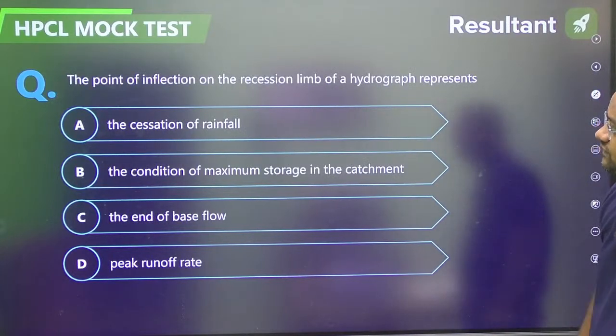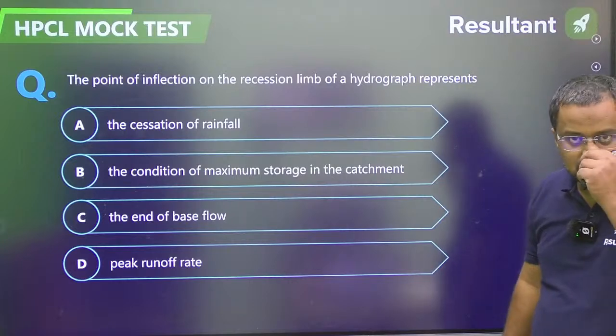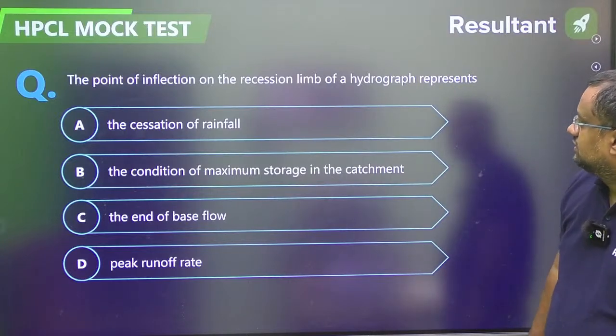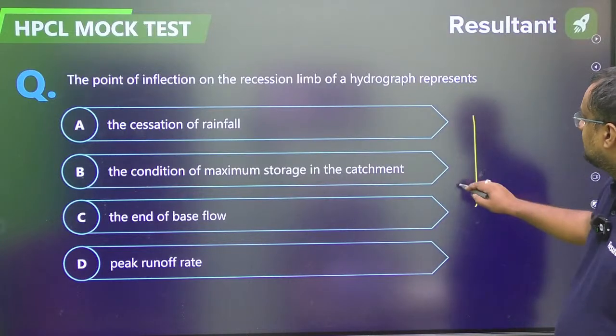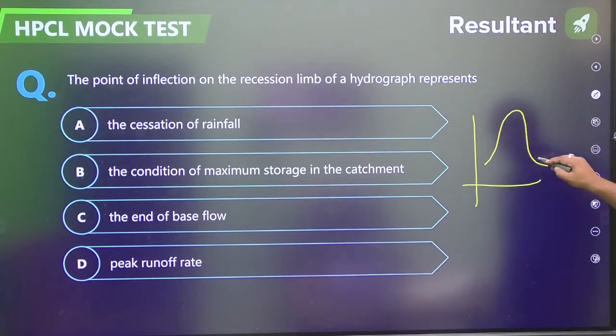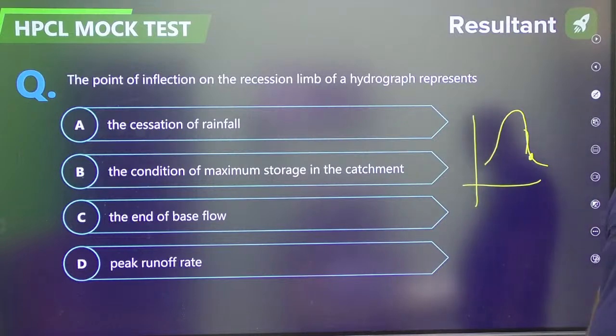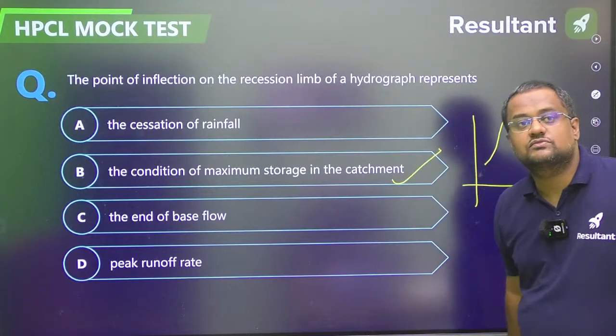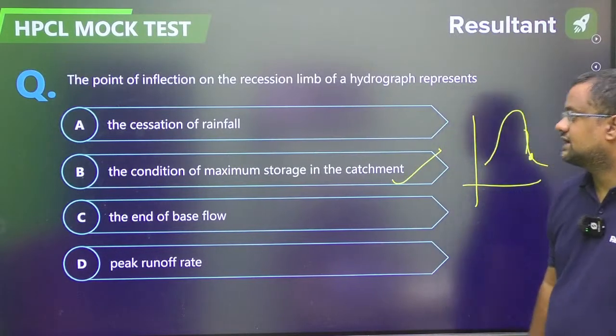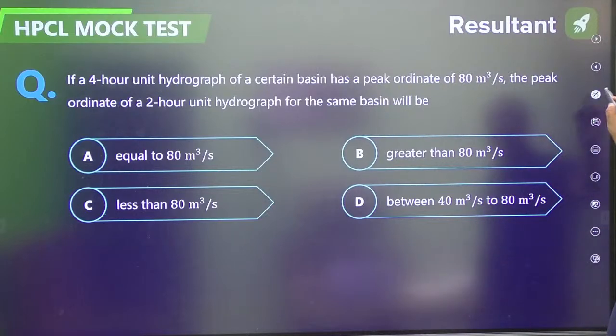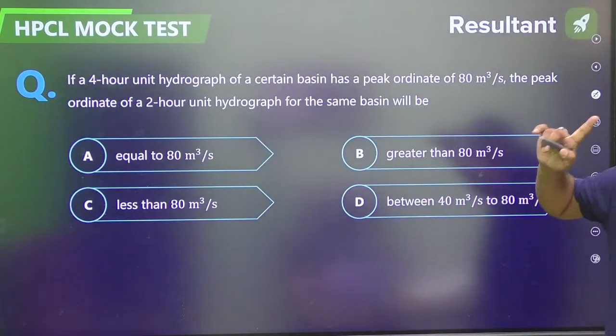The point of inflection where the concavity changes, the curvature changes, on the recession limb of a hydrograph represents here, this point. It is concave, and it is something convex like this. What does that point indicate? This indicates the maximum storage in the catchment. Excellent question, guys. I want to see who can do this.